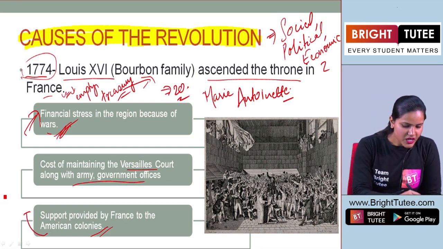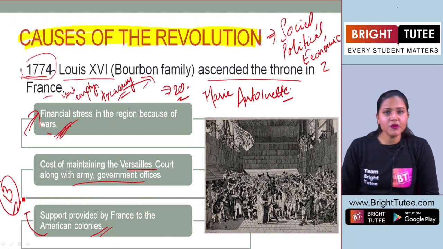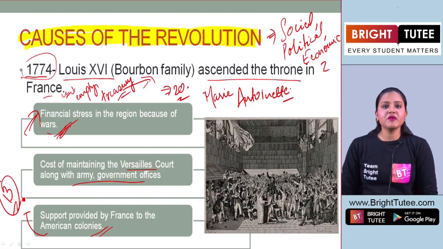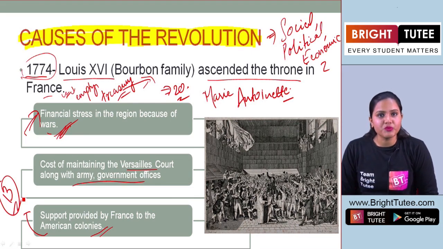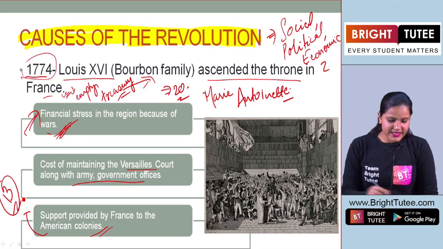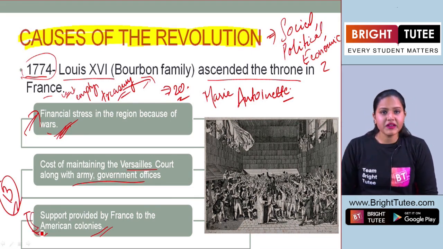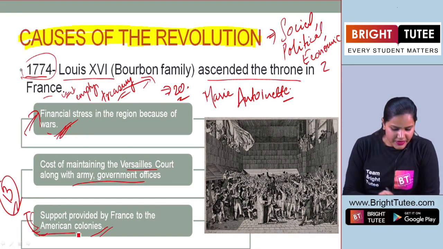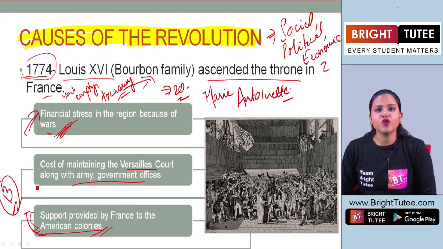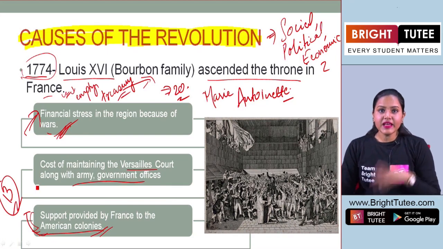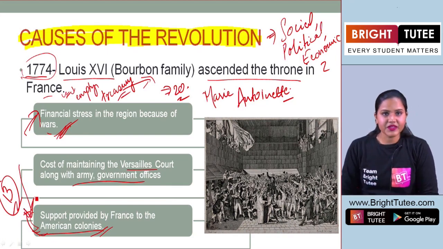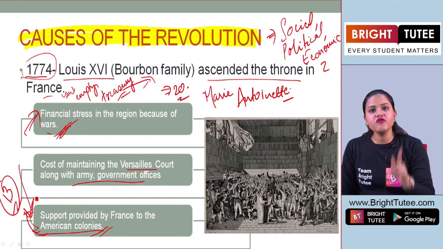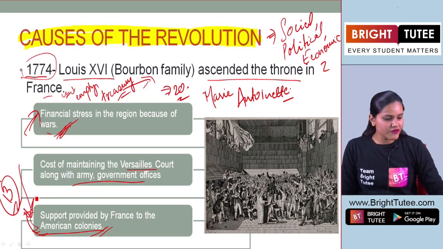There were 13 American colonies, and they wanted to gain independence against whom? Against Britain. So France decided to support the American War of Independence, and much of the money was involved in this, and it led to financial stress in France.